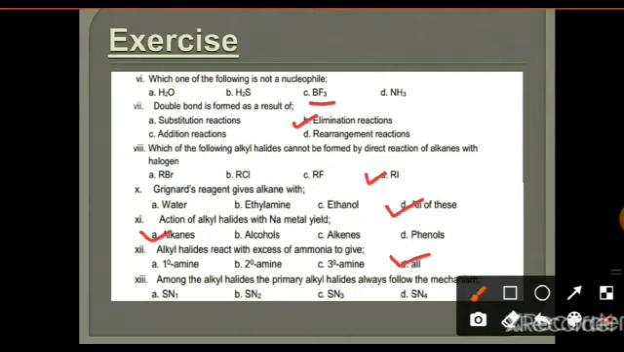Among the alkyl halides, the primary alkyl halide also follows which mechanism? If we have the primary alkyl halide, the mechanism is SN2. Because of the less steric hindrance in the primary alkyl halide, the best mechanism followed by the primary alkyl halide is SN2.